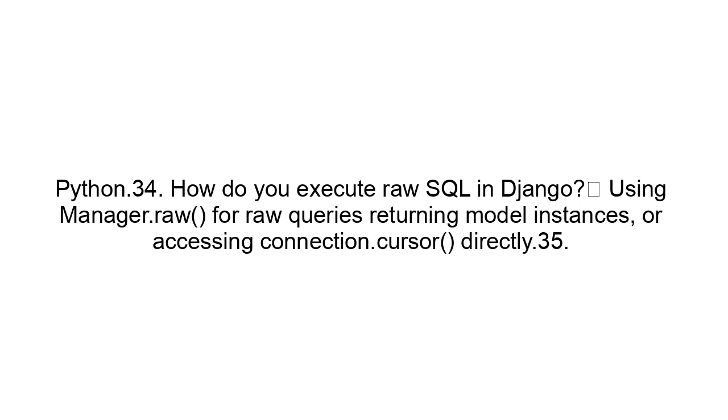34. How do you execute raw SQL in Django? Using Manager.raw for raw queries returning model instances, or accessing connection.cursor directly.